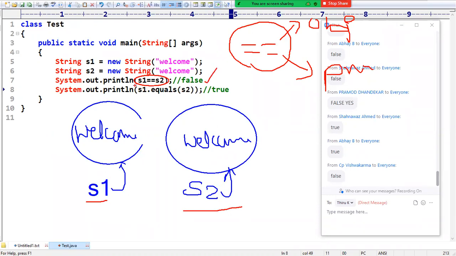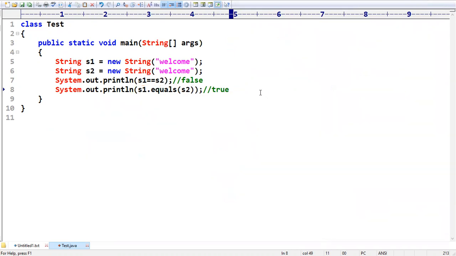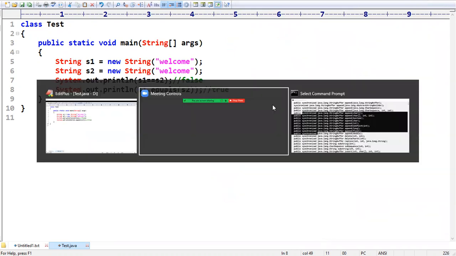Excellent. What about the next method, s1 dot equals of s2? What is the content in s1 and what is the content in s2? Compare these two contents. If both contents are the same, then return true, otherwise return false. This is my requirement. Is the content the same or different? Same, that's why we are going to get true as the answer.